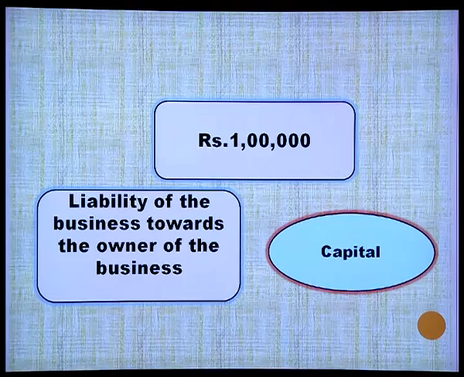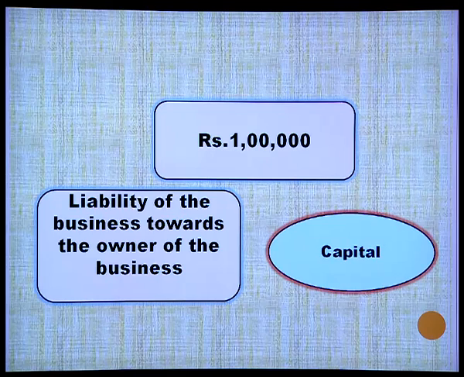These are not the assets of the owner. That is what business entity concept is emphasizing. So, this 1 lakh which is invested by the owner is the capital. When it is a capital, it is a liability of the business towards the owner of the business.